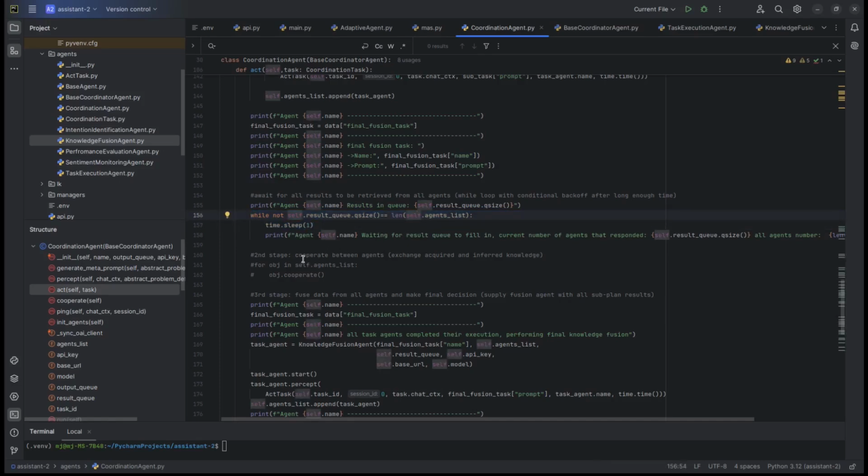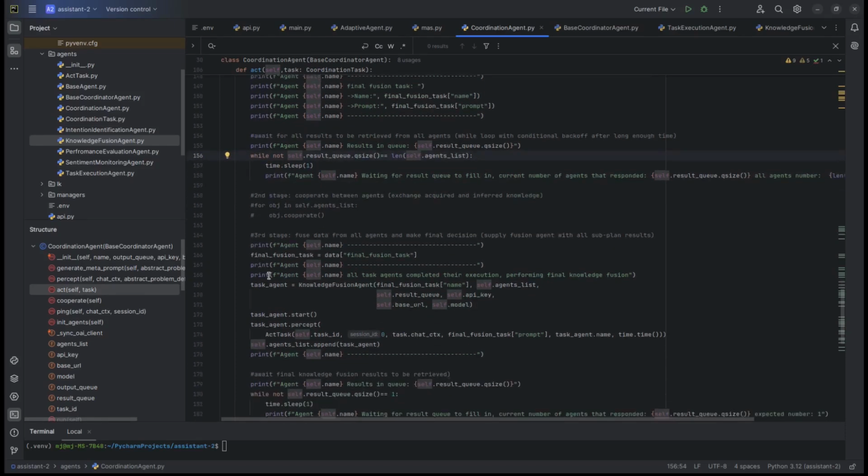And when that happens, it is the second stage where, or actually here you can see it's a third stage, where we can initialize our last agent, the final fusion task agent. We call it the knowledge fusion agent, that will now gather all these partial results and make its own judgment.